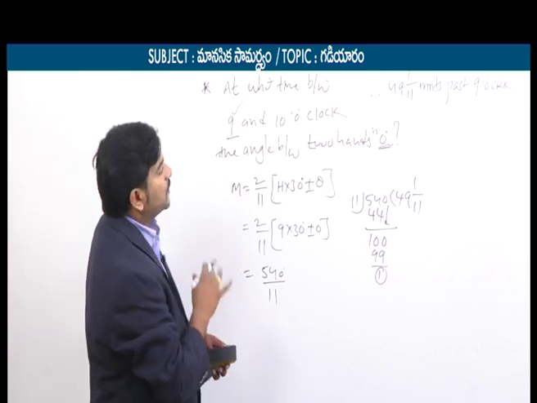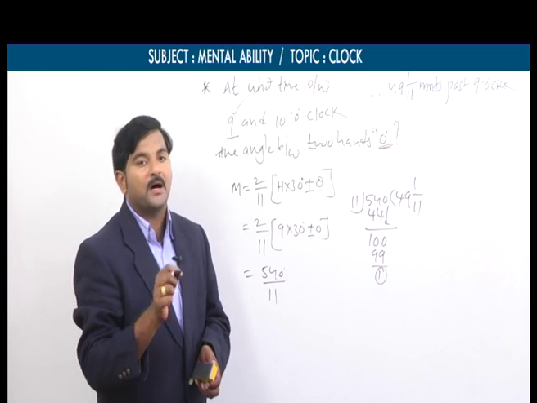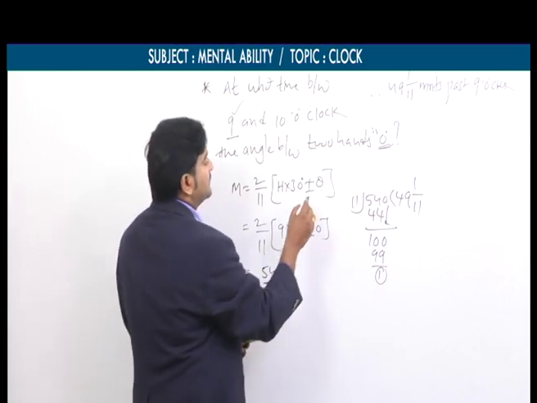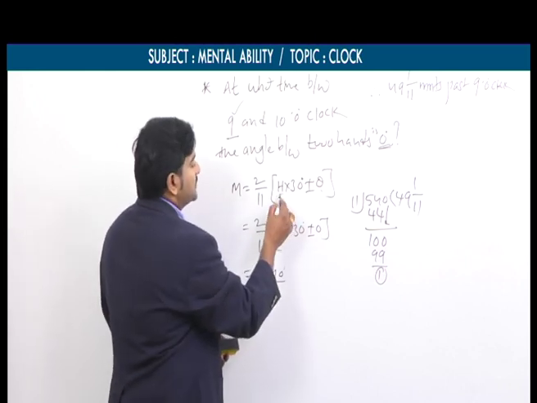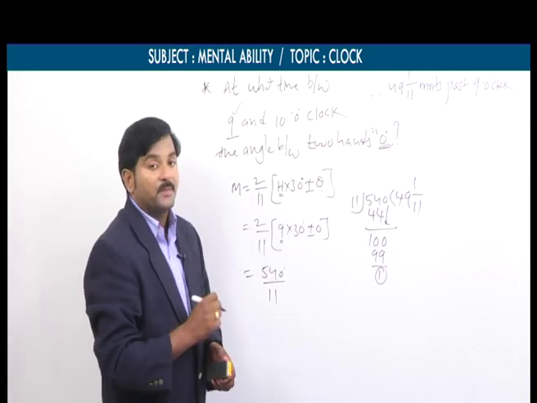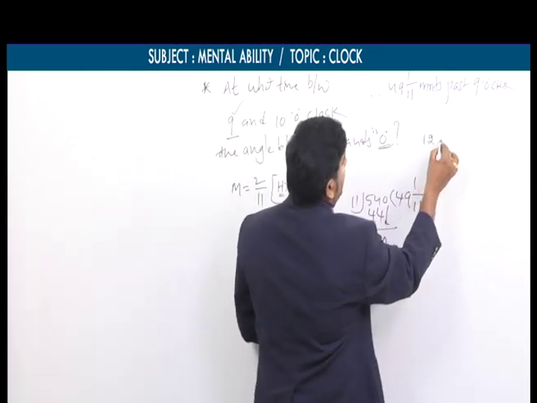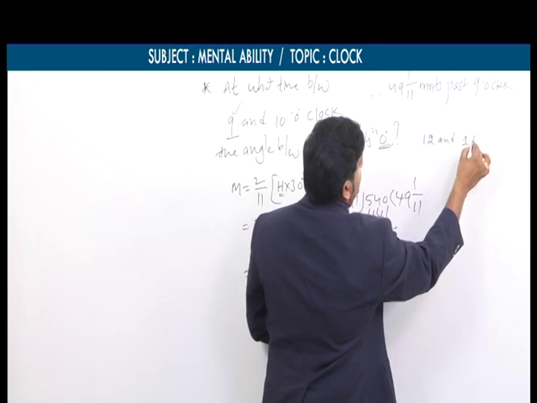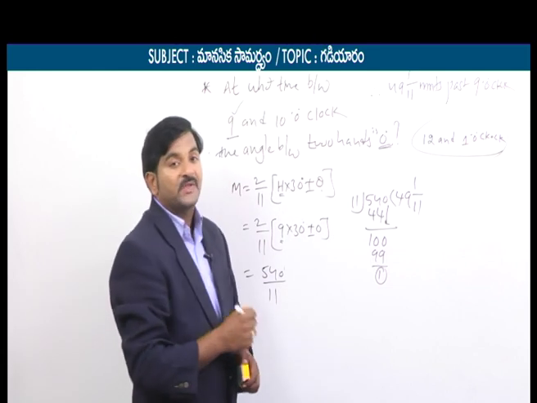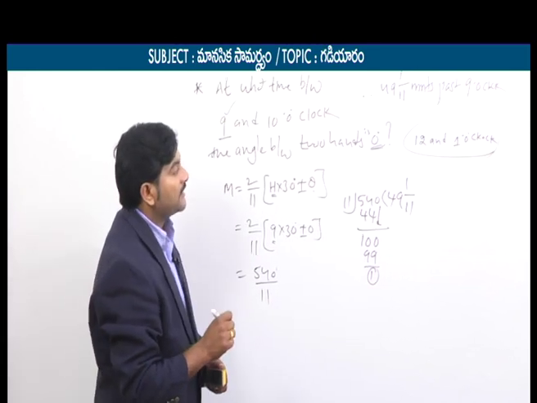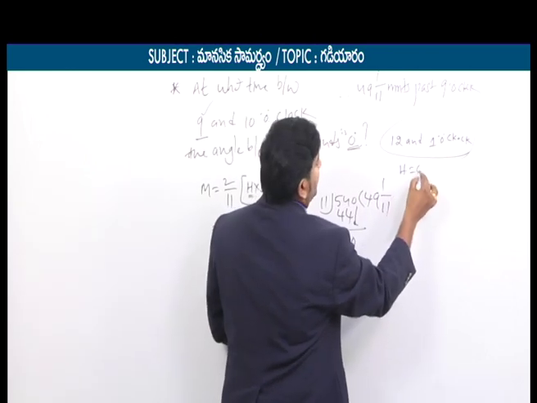So these are the two types of questions. Whether he mentioned the word coincide or 0 degrees, we simply take theta equal to 0 in this formula. And as you know already, h is equal to 9 here. But sometimes, for example, if he mentions 12 o'clock and 1 o'clock for the same question, since our starting hour is 12, we need to take h equal to 0 instead of 12.